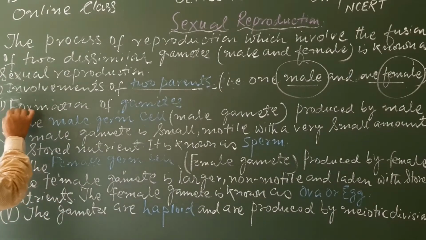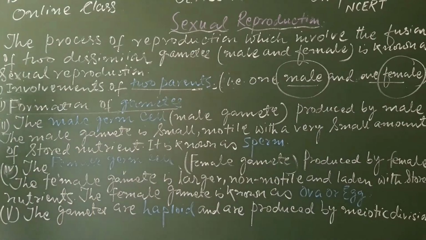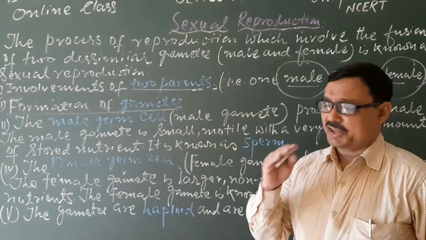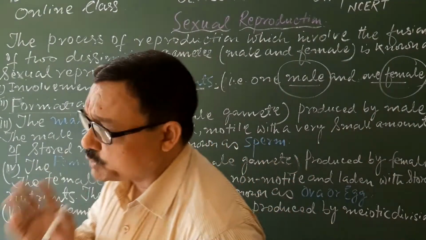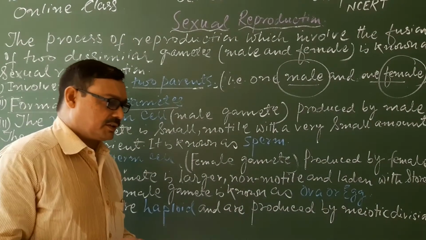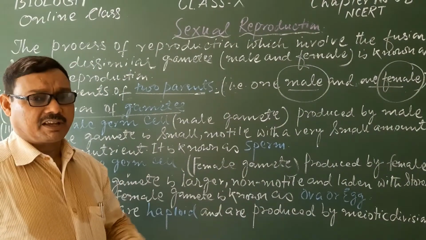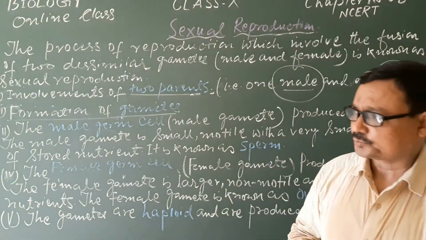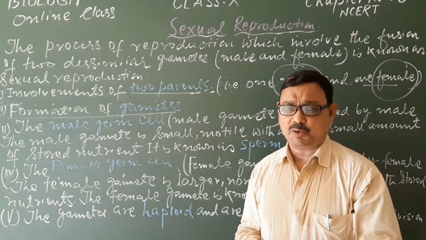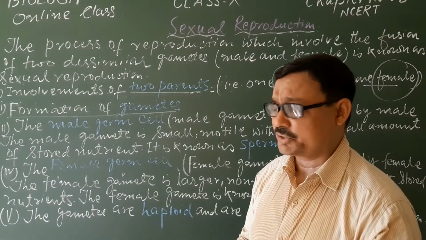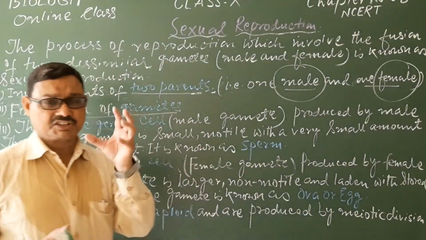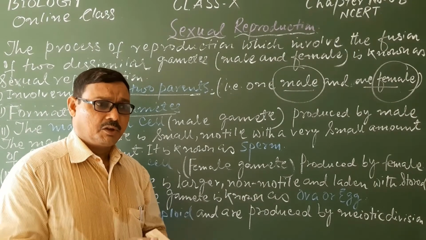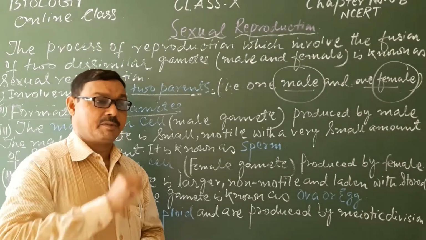Formation of gametes. The second important step in the process of sexual reproduction is the formation of gametes. There are specialized cells or tissues present. You may not see these in asexual reproduction, where the entire body part participates. But in sexually reproducing organisms, there are specialized cells which are responsible for the production of gametes.